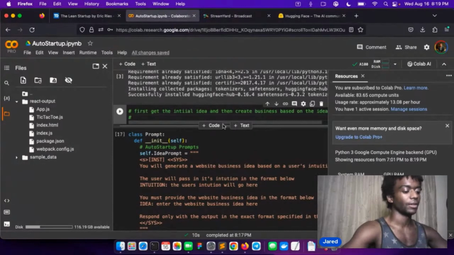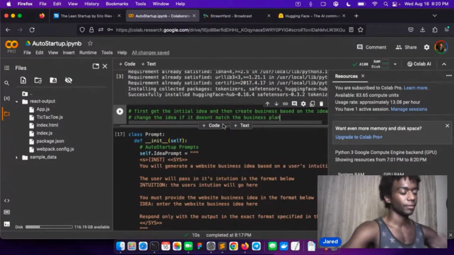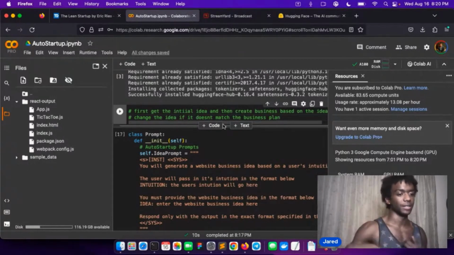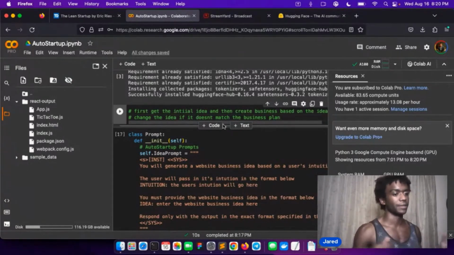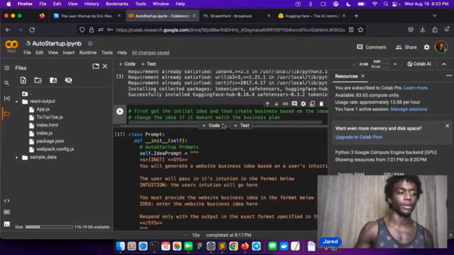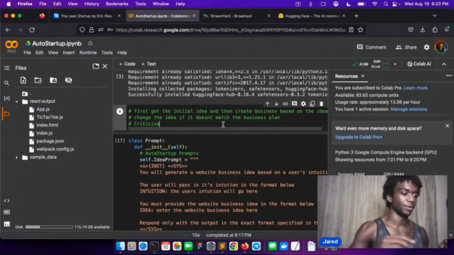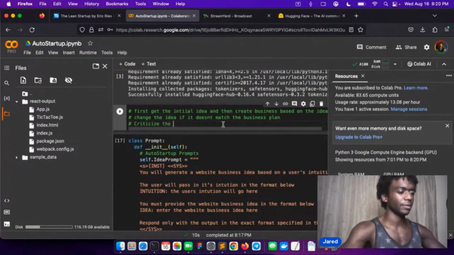And then change the idea if it doesn't match the business plan. So we need to have a way of being like, hey, keep testing the idea based on this business plan you generate. And okay, we need to have an idea of criticisms, which I think is the GPT thing. So we need to criticize the plan.